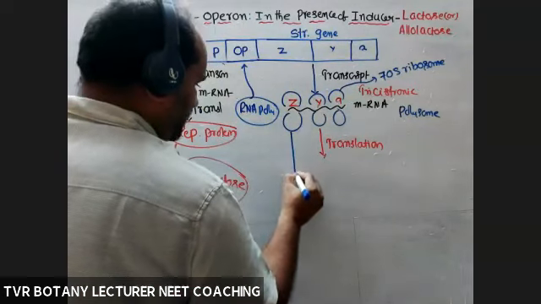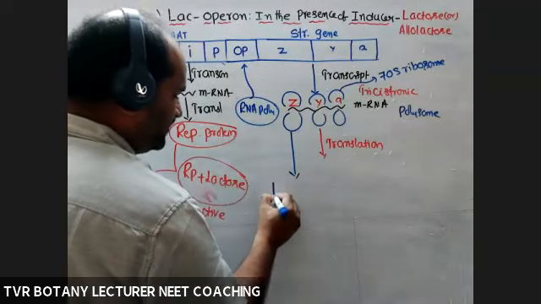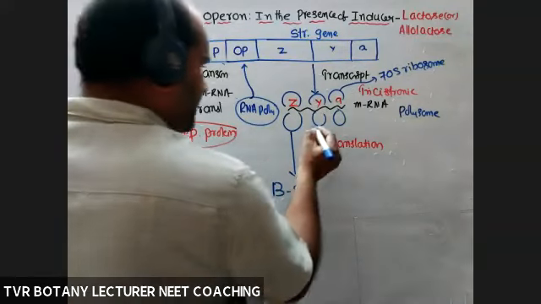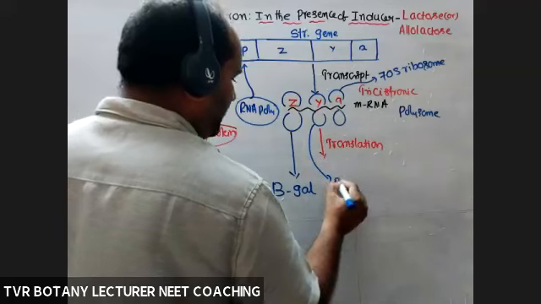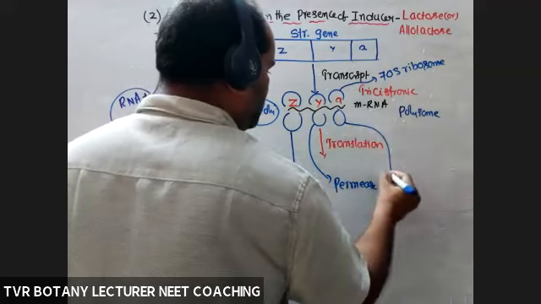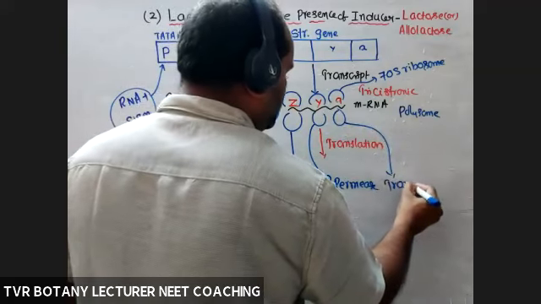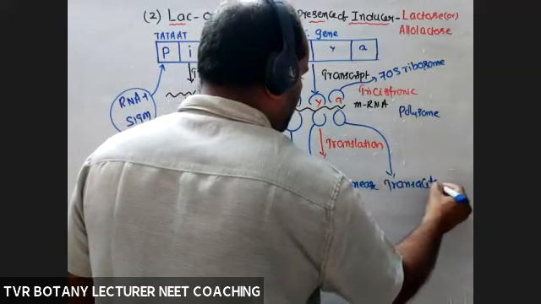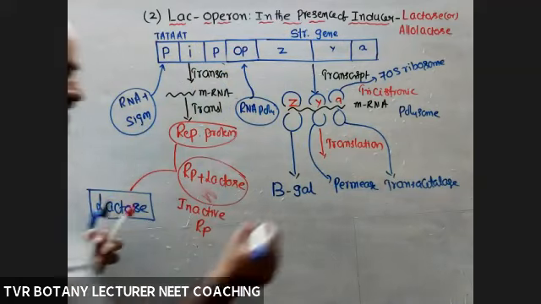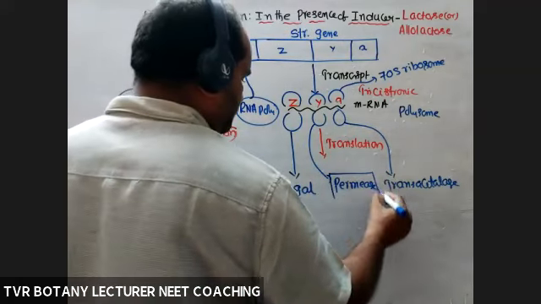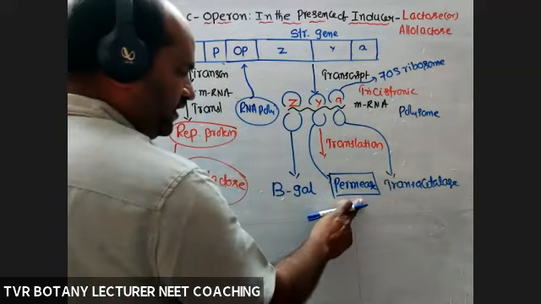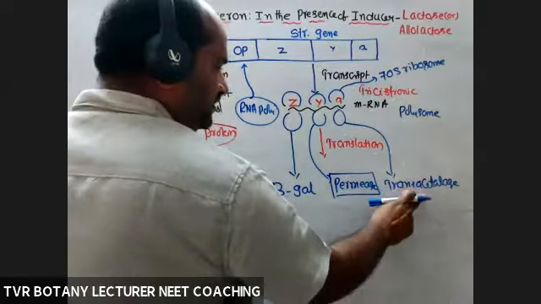Z codes for synthesis of beta galactosidase, the next one permease, and the next transacetylase. First involved is permease, the reason being transportation; first comes transportation. Second involved is beta galactosidase, third is transacetylase.